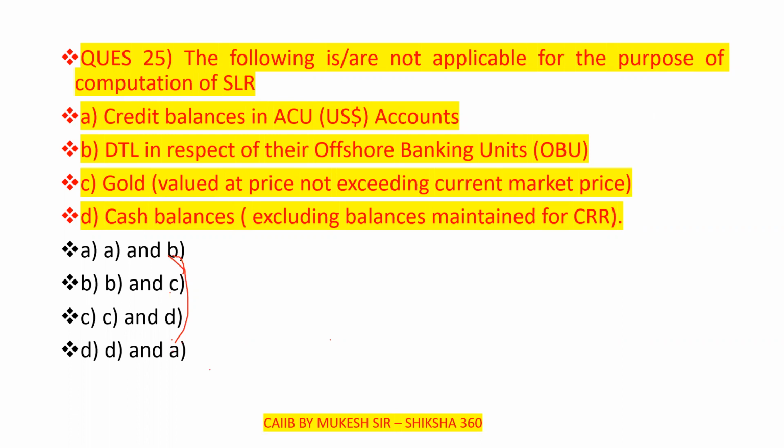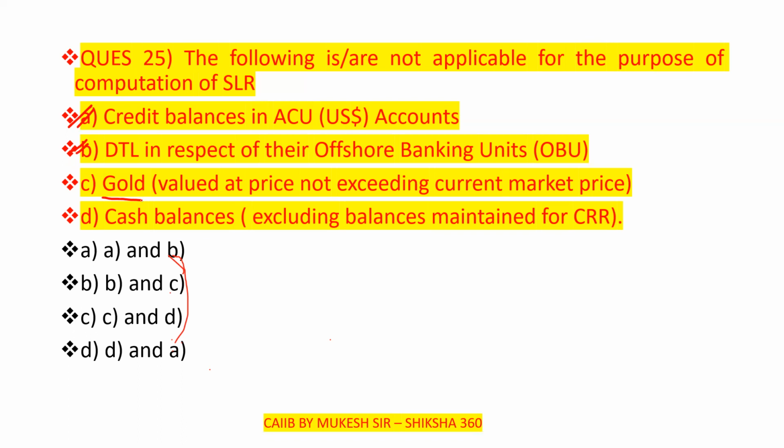So what will be the correct answer? Which one of the following is not applicable for the computation of SLR? Option A, credit balances in the ACU US dollar accounts, is not applicable, so it will be included in the answer. Second, DTL in respect of their offshore banking units, is also not applicable. So A and B are both not applicable.